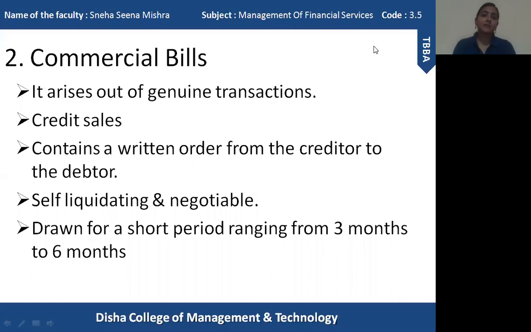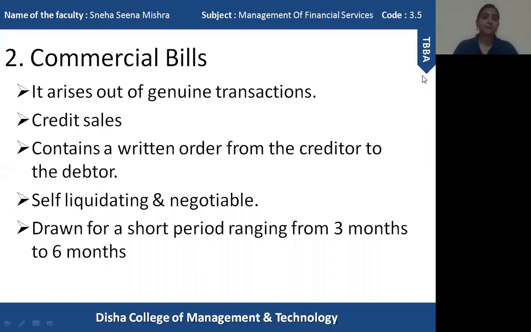So commercial bills are those bills which arise due to genuine transactions. Now these genuine transactions mean credit sales or credit purchase. Suppose an institution purchases goods on the basis of credit. So in this case, the seller draws a bill on the buyer, mentioning the amount of the total transaction. The amount of money is mentioned in the bill, and a maturity date is also mentioned in the bill.